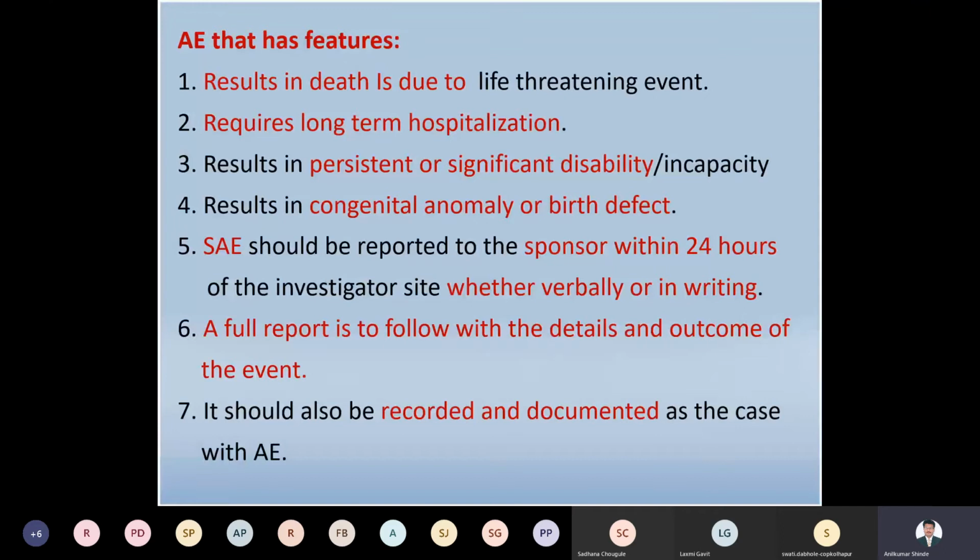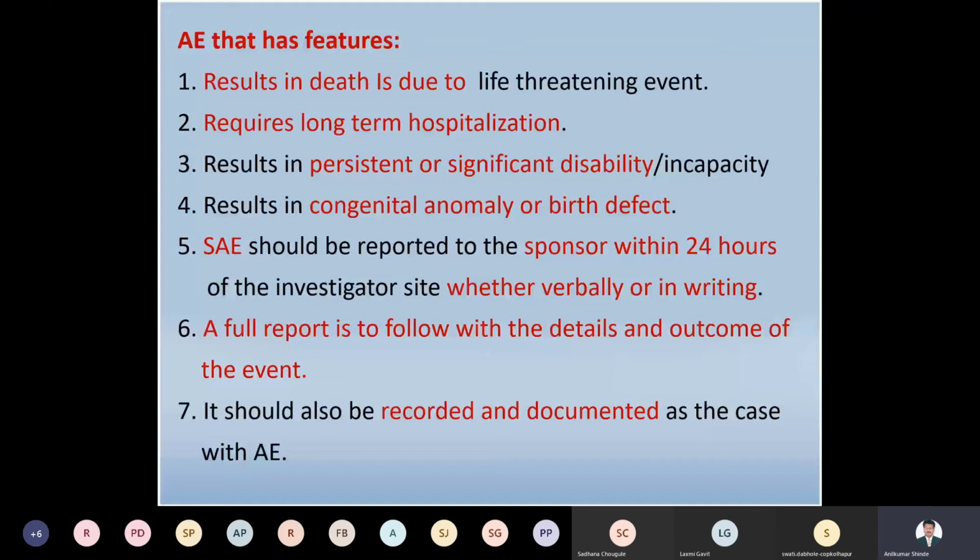The result may be persistent or significant disability, where the person is disabled in various ways, disabled in hearing or talking, or incapable of walking properly. This is called a disability, right?